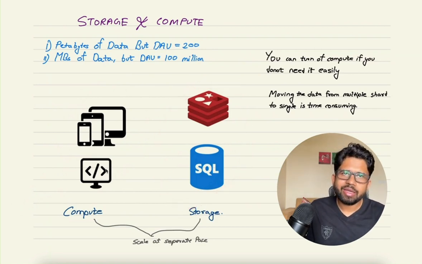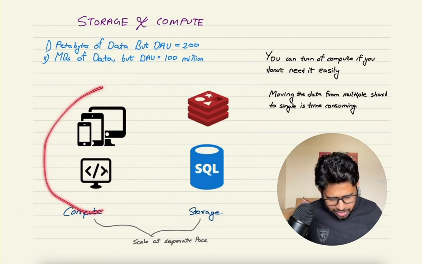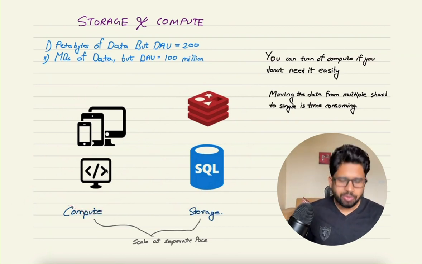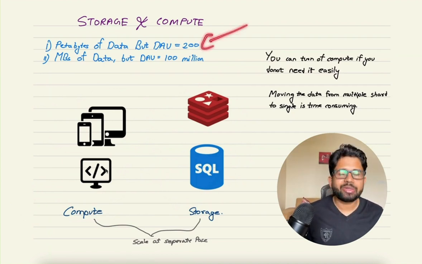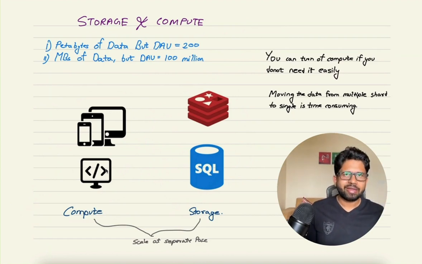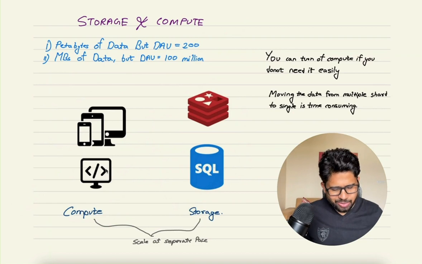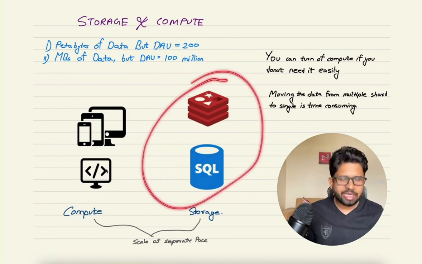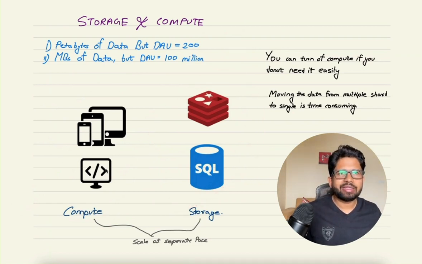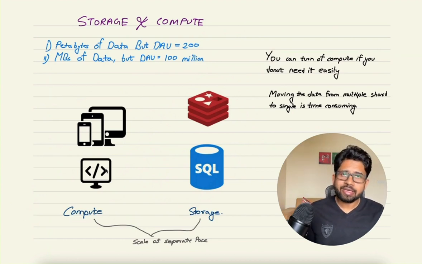So storage, you can buy a lot of storage, let's say petabytes of data, but you don't need that much compute. Maybe one web service would be enough to handle the requests of, let's say, 200 daily active users. So you have just one backend service to handle all your daily active users. You can have two maybe because of some fault tolerance, but two is just okay because you have very few users, but you need a large database with a large disk to handle the petabytes of data. Basically, you need more storage compared to the compute resources.